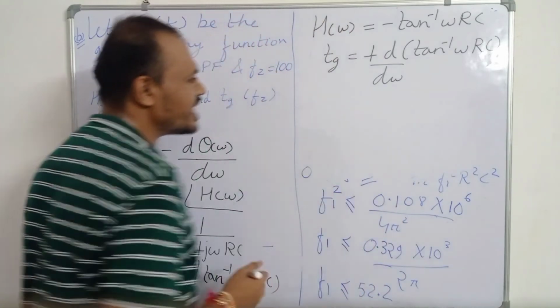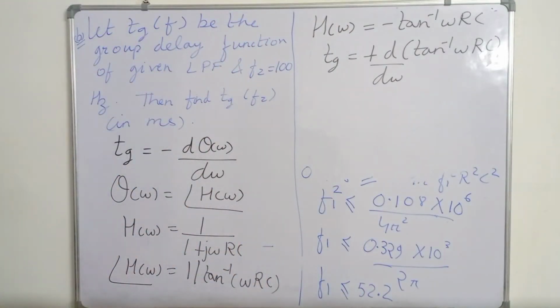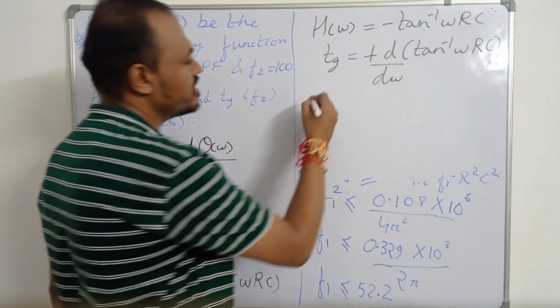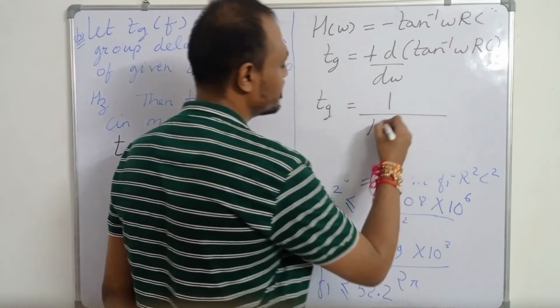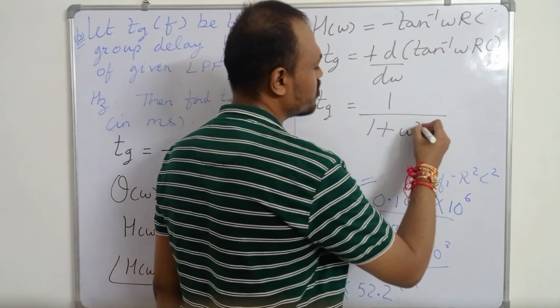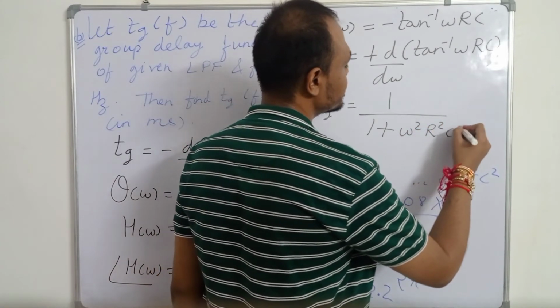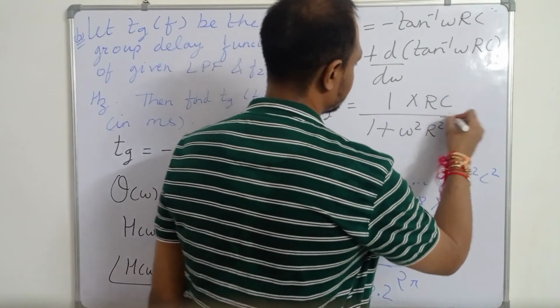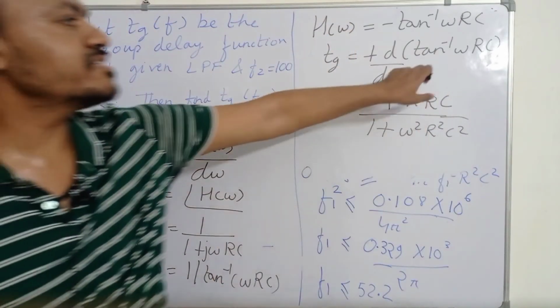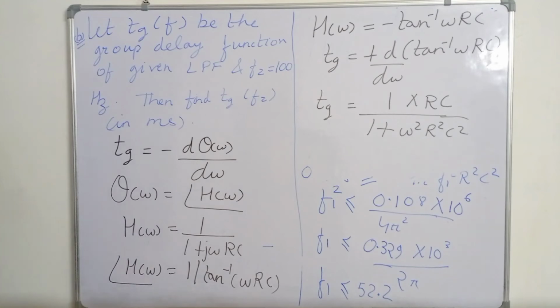Now we already know that d by dx of tan inverse of x is 1 upon 1 plus x square. So this will be equal to 1 upon 1 plus omega square r square c square, multiplied by rc, because if you differentiate omega rc you get rc.